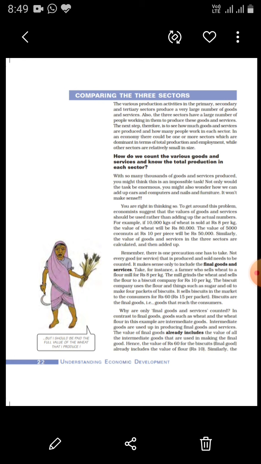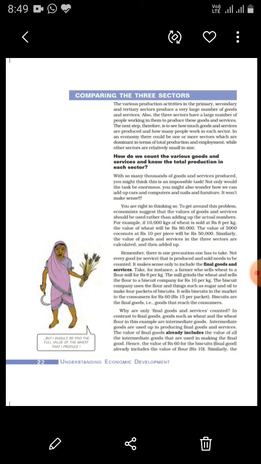You may be wondering how to add the values of different things like cars that are produced, computers that are manufactured, nails, furniture, so many things that are made. Now, how to add their values? Because these things require various raw materials, various components to be made. For example, a car requires various raw materials to become a final product. So, how do we count the values of these things which are used to make a car?